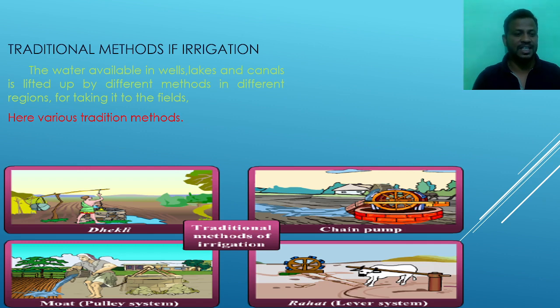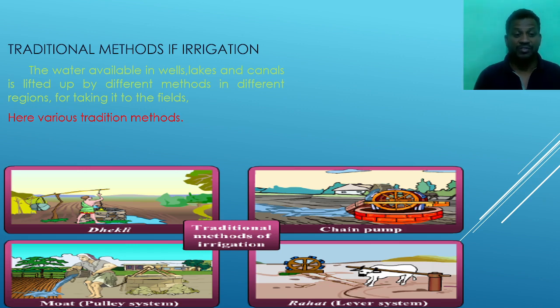The water available in wells, lakes and canals is lifted by different methods in the different regions for taking it to the field. It means we have to take the available water from the source to our agriculture land. We are transporting the water from source to the agriculture land.